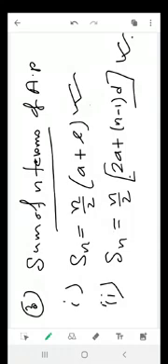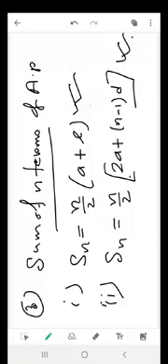Okay, this is the second formula, and to use this formula, what is the requirement? The requirement is first term, the number of terms, where n is the number of terms or the nth term. Nth term means how many terms are there. Suppose you need to find 100th term, so that also implies that the number of terms in that sequence is 100.